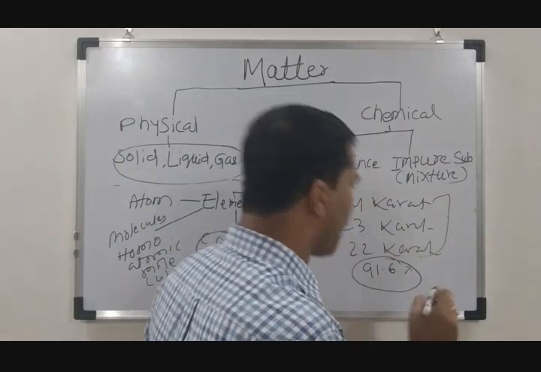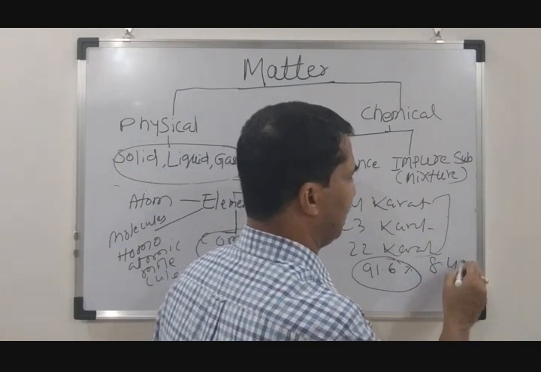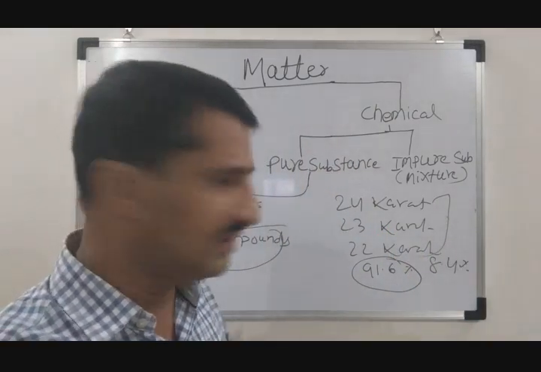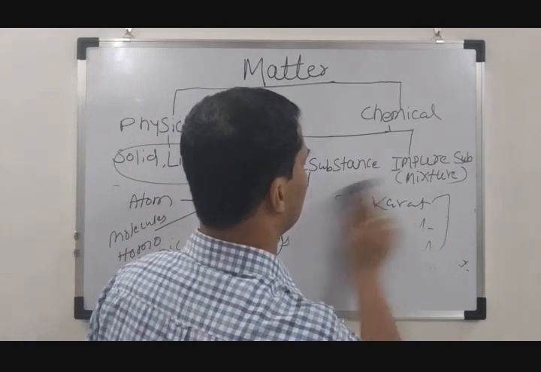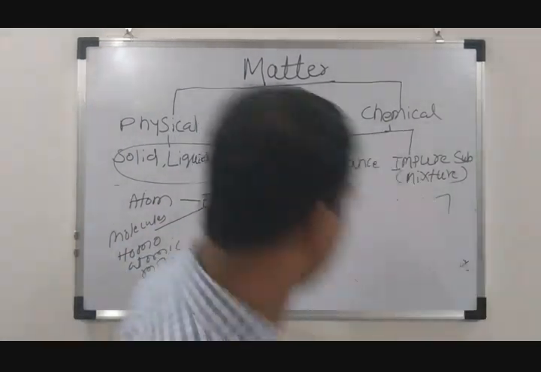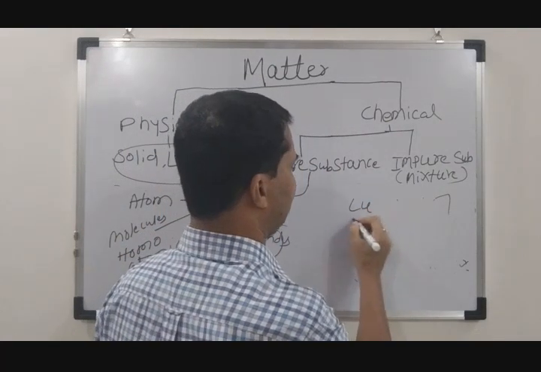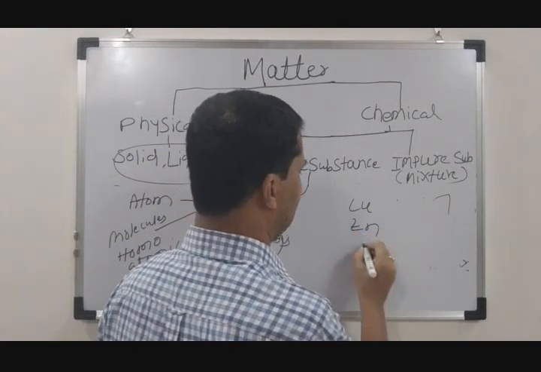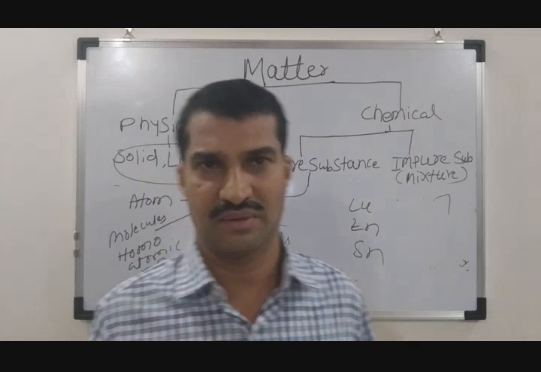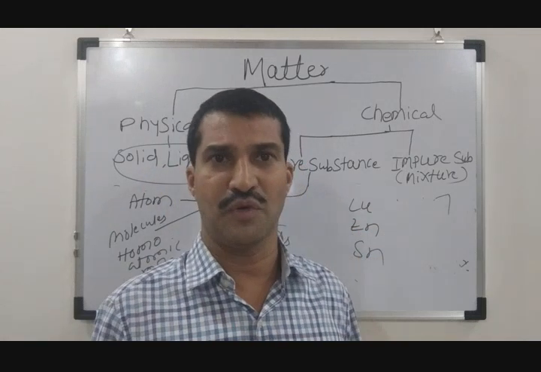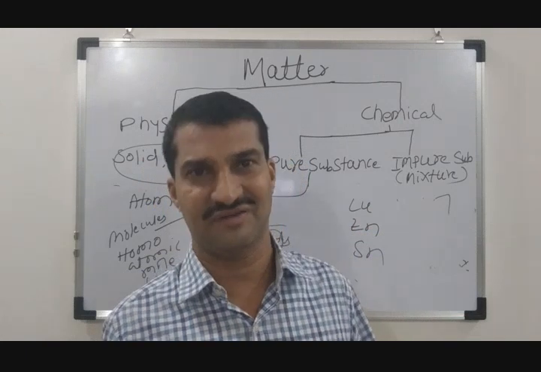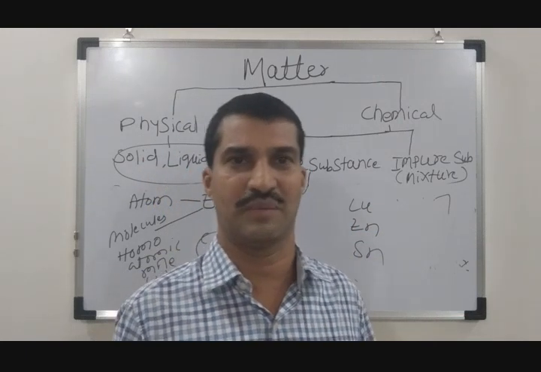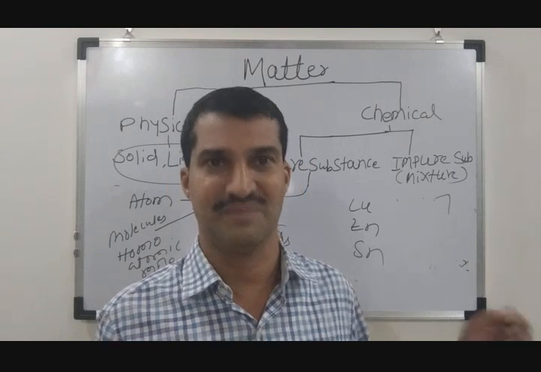The other 8.4% is impurities, and this impurity may be copper, zinc, tin, whatever it may be. So in this composition of 22 karat gold, you have only 91.6% purity, whereas the 8.4% is some other substance mixed in.